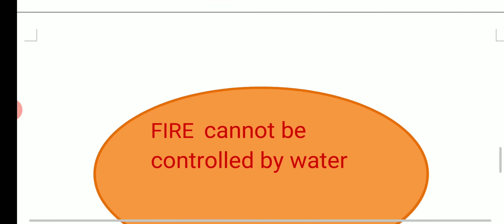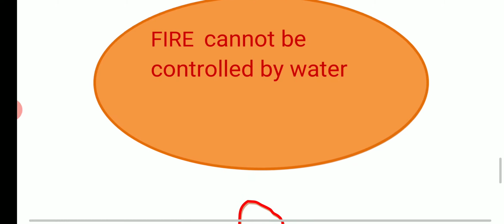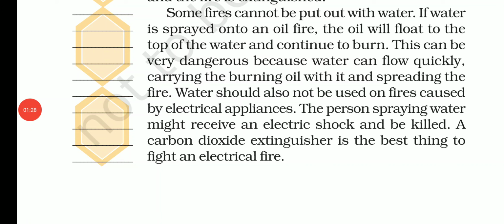Okay my dear children. Now in the next video we are going to study about fire that cannot be controlled by water. So which type of fire can it be? Okay. So now moving towards your lesson. Children, in the previous video we have seen how we can put out the fire or how we can control the fire. We have seen the three ways: taking away the heat or bringing down the temperature, or you can stop the supply of fuel, or you can stop oxygen. Okay, so these are the ways. Now we are going to learn from the lesson which kind of fire cannot be controlled by water.